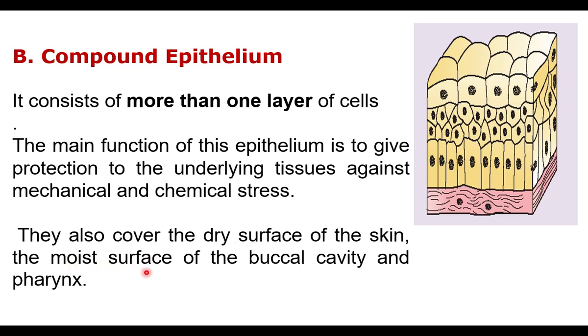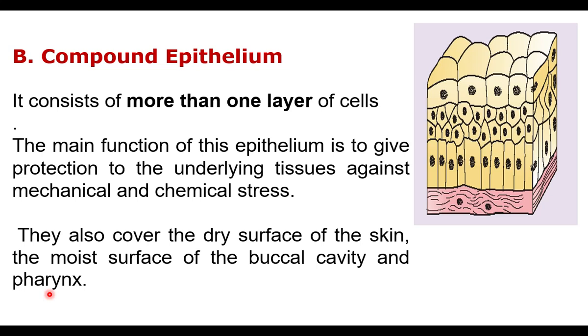And the moist surface of buccal cavity. What is buccal cavity? Mouth cavity. Moist means wet. The inner surface of the mouth cavity has compound epithelium, and the pharynx also has compound epithelium. What is pharynx? The tube which follows the mouth is pharynx.